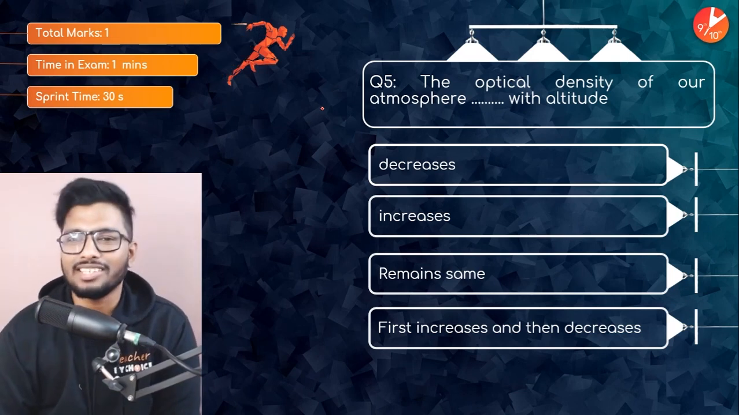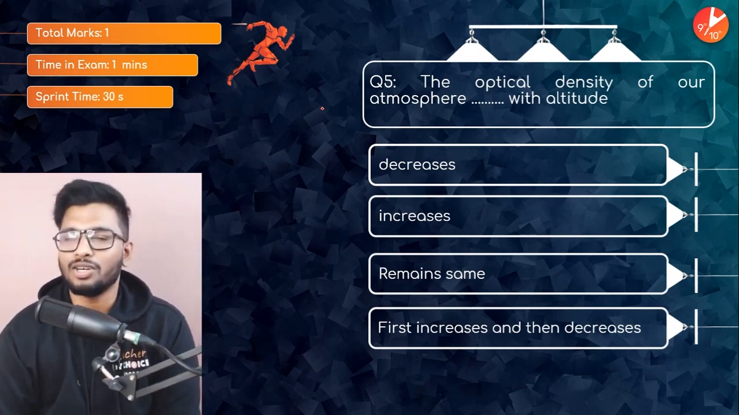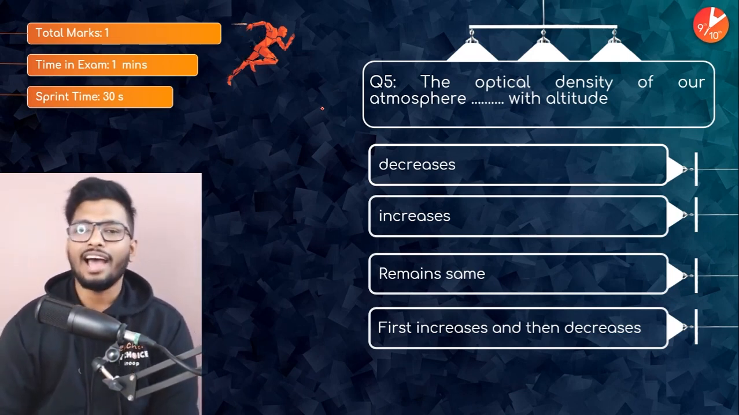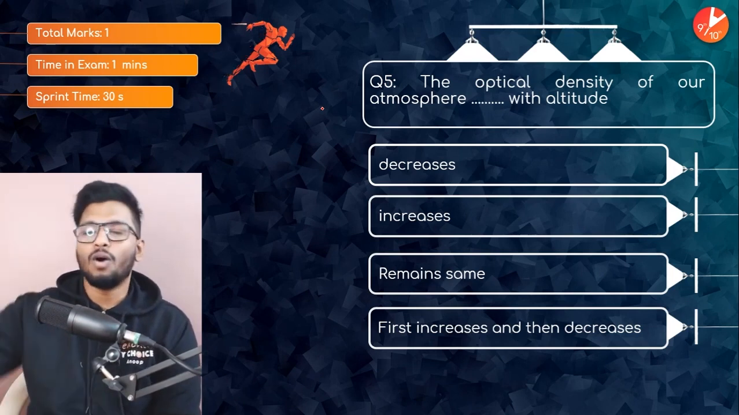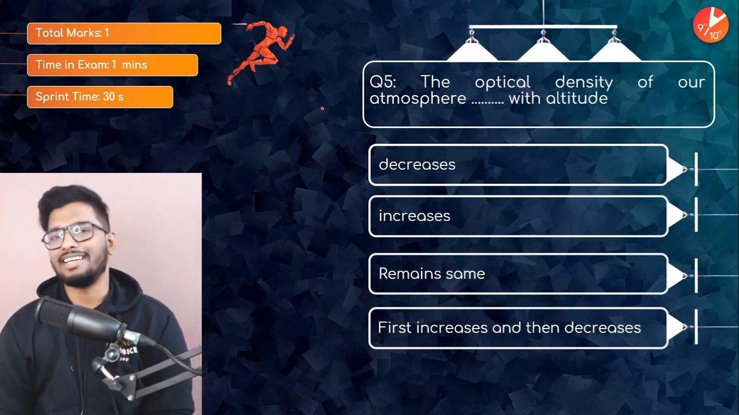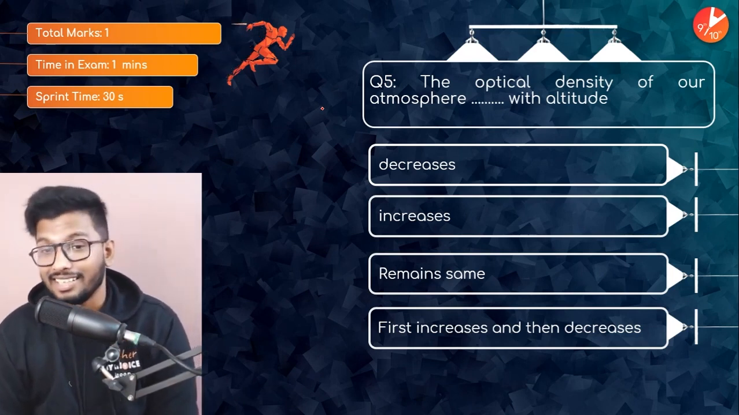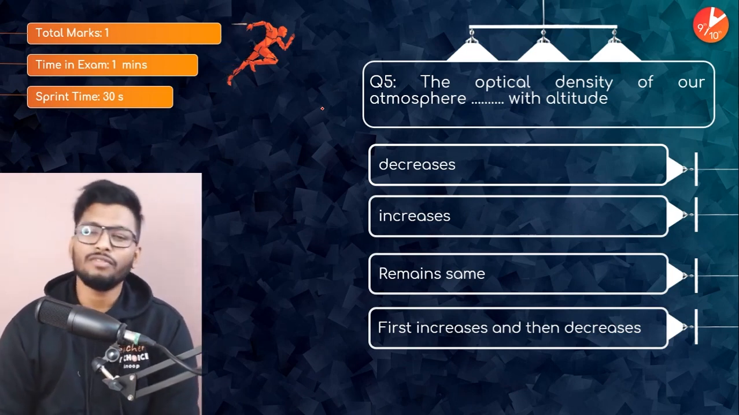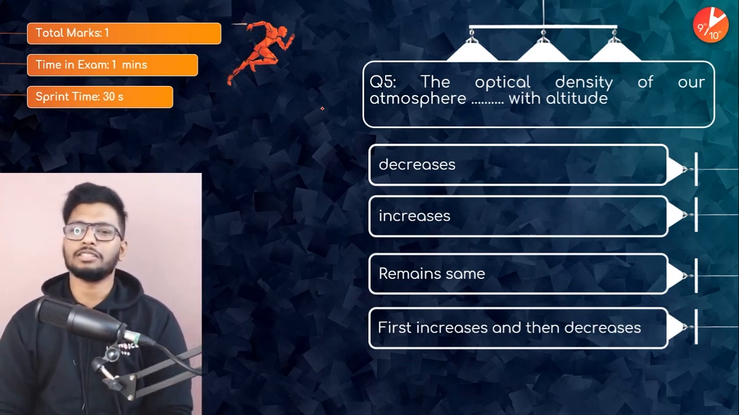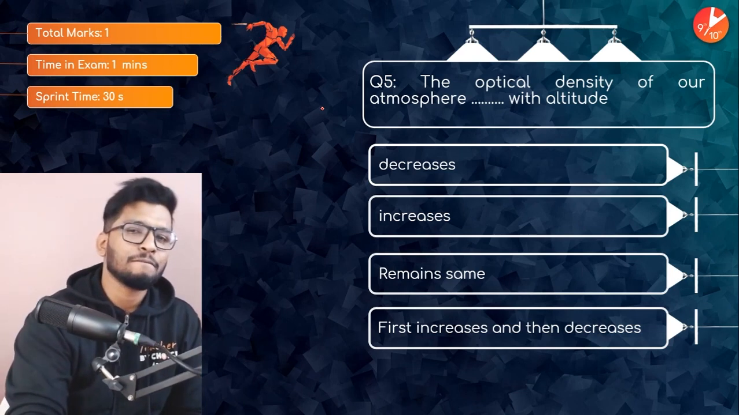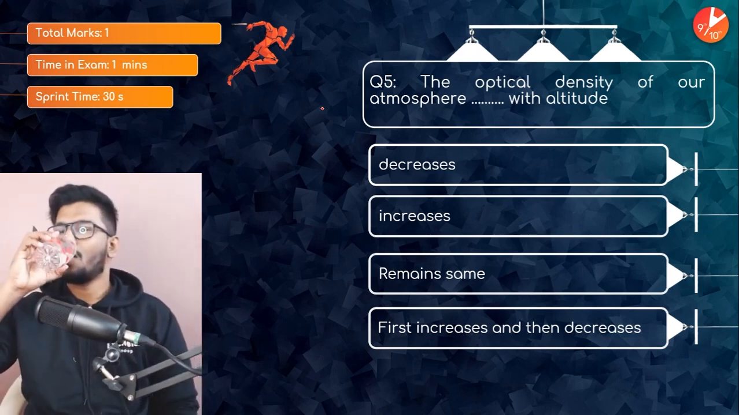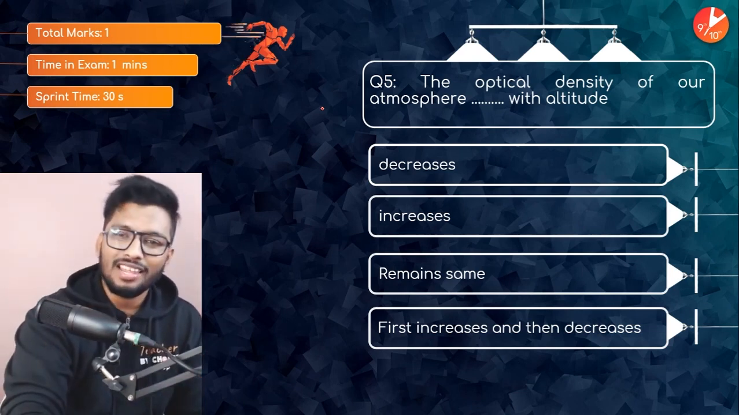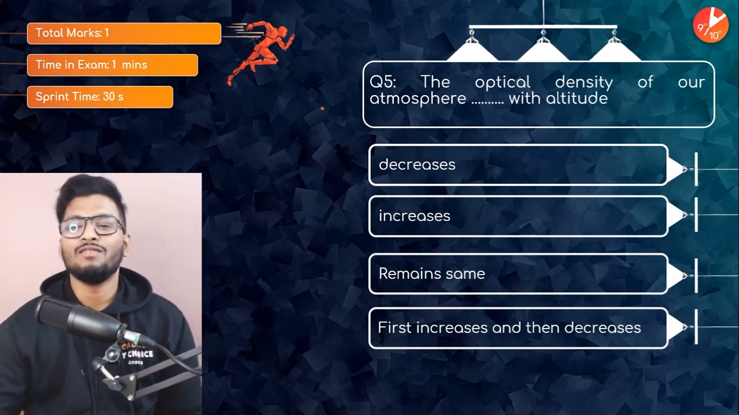Here's another one for you guys. The optical density of our atmosphere dash with altitude. As you go higher and higher, what would happen to the optical density of the atmosphere? Does it decrease? Does it increase? Does it remain the same? Or first increases and then decreases? What do you guys think? The optical density of our atmosphere: decreases, increases, remains the same, first increases and then decreases. Very easy question.